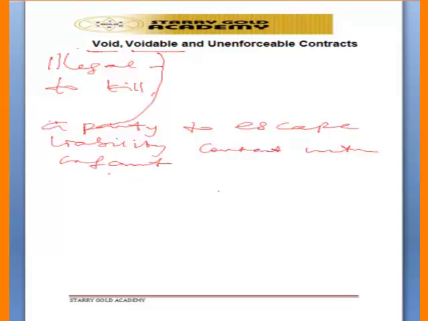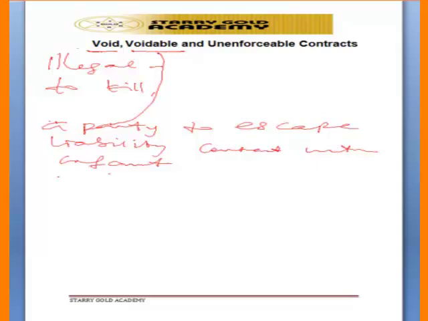The contract is binding on the adult that enters into it with the infant, but it is not binding on the infant, except if it is a contract for necessaries. For example, an adult promises to sell a car to an infant and the infant promises to pay. An infant means one who is not an adult.